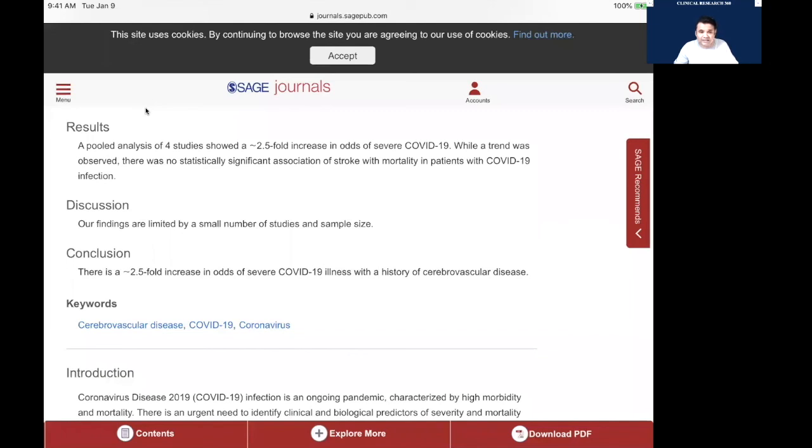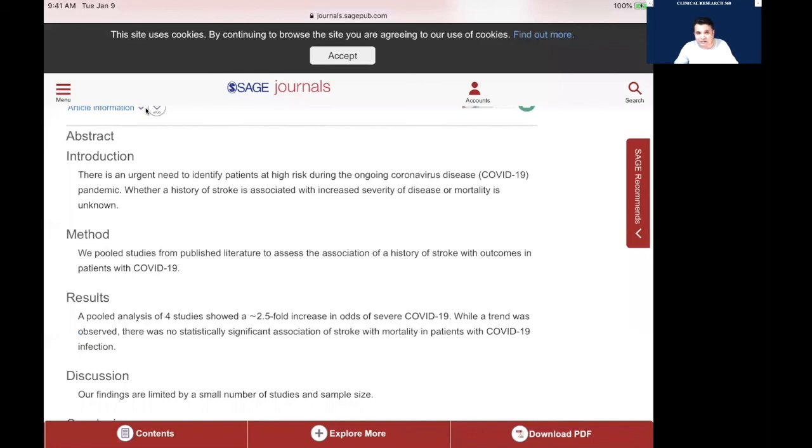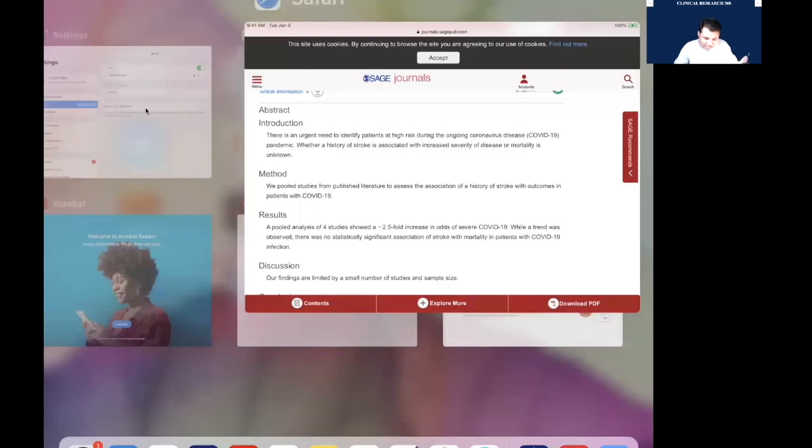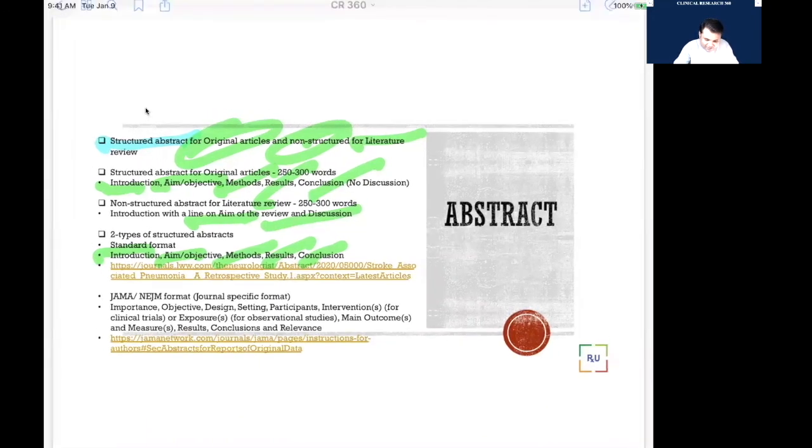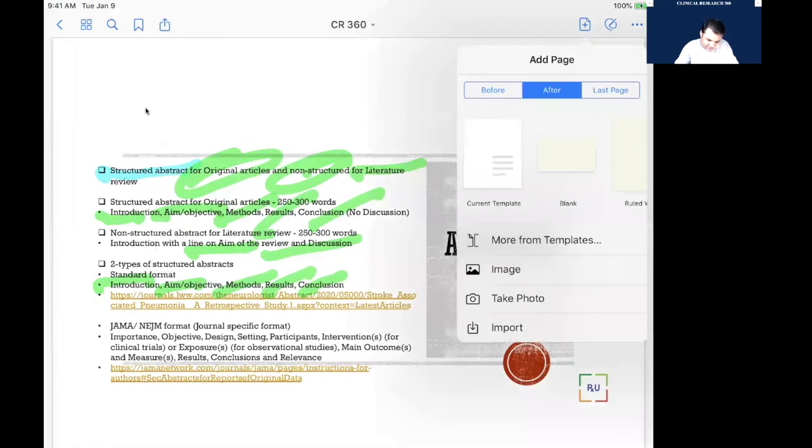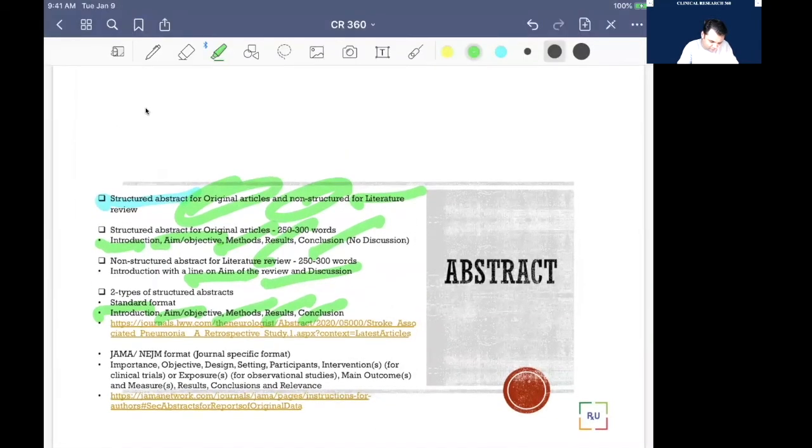So the standard abstract structure we have is introduction, method, result, discussion and conclusion. But when you are submitting and aiming for a specific journal, some top-notch journals like JAMA and NEJM want a specific abstract format. Though it's structured, it's a specific format, and in that journal they are asking for this protocol.